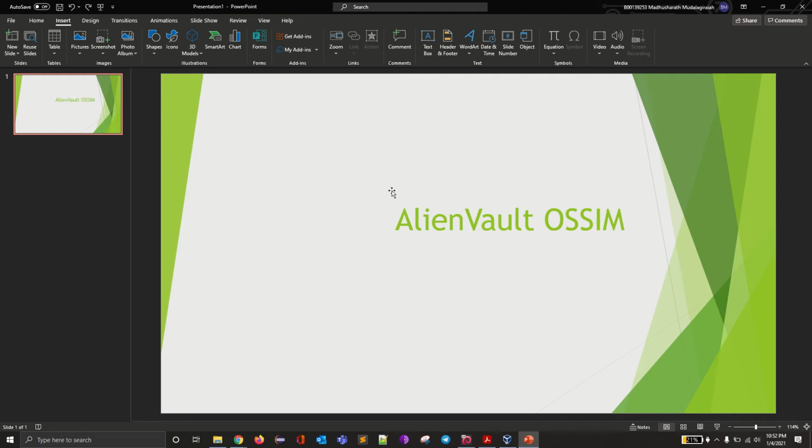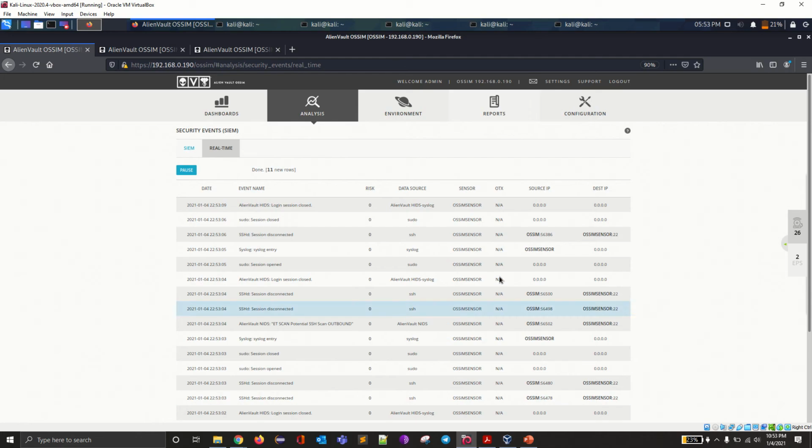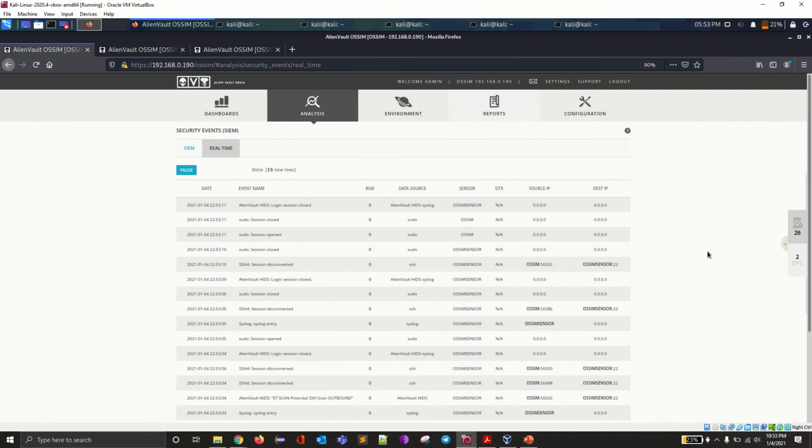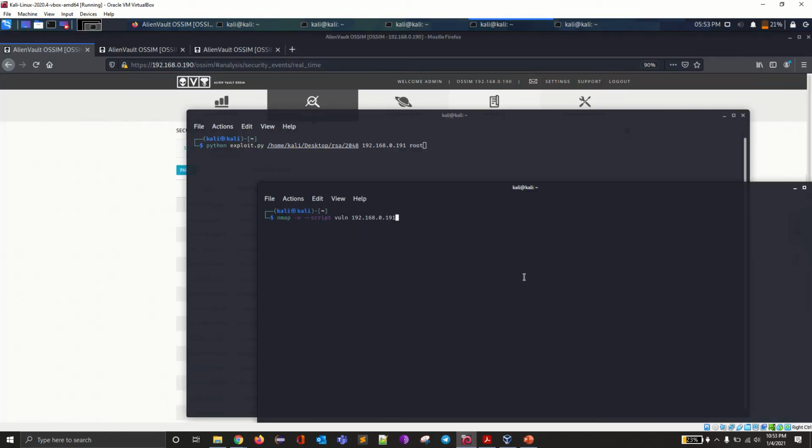In our project, I have used a sensor outside, that is the OSSIM sensor, and one OSSIM server, Kali Linux as the attacker machine, and Metasploitable as the target machine. All these are connected under one network, that is a host-only adapter on VirtualBox. Let me get into Kali, the attacker machine. A few of the attacks which I have performed are Nmap, MySQL, FTP, IRC, and one brute force attack.